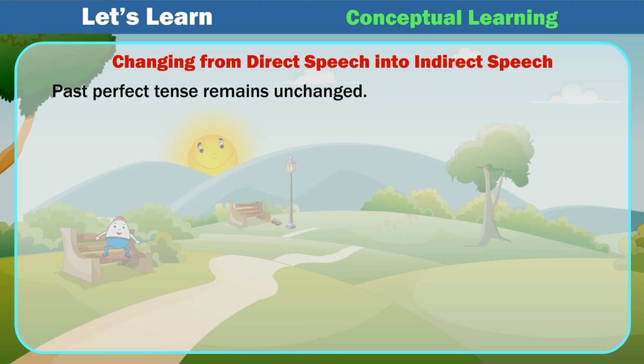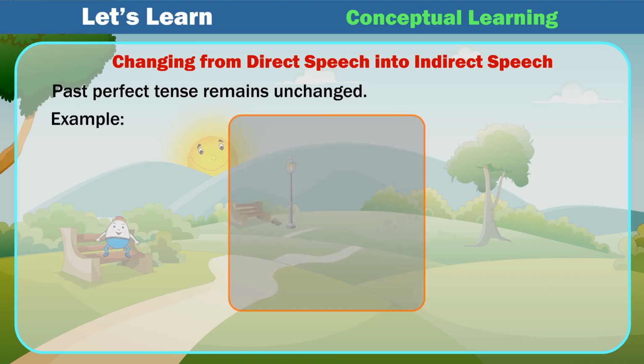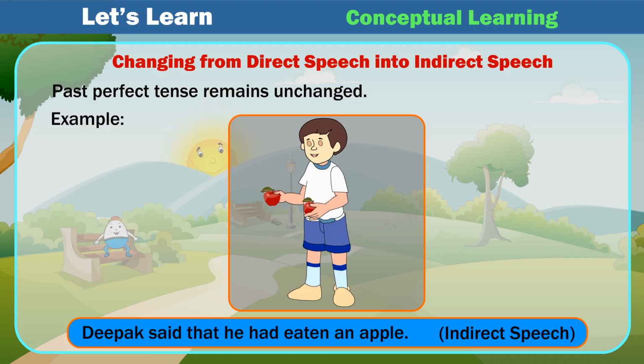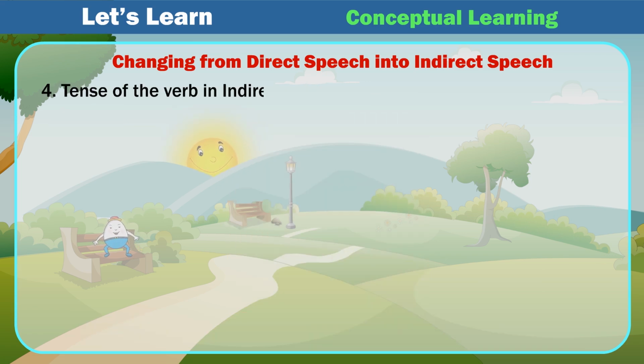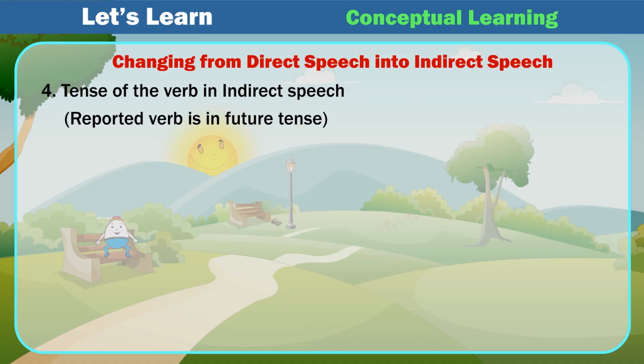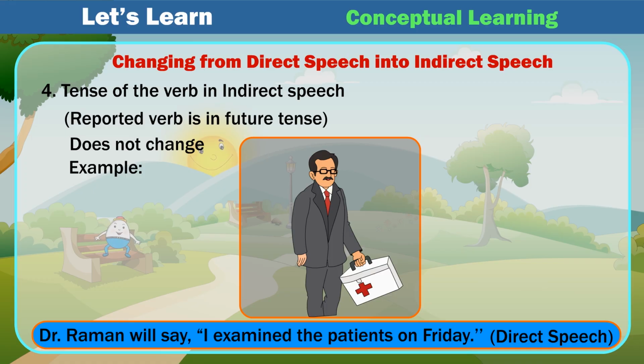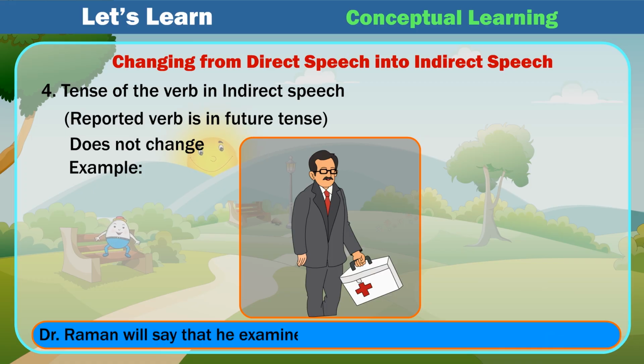Past perfect tense remains unchanged. Example: Deepak said, "I had eaten an apple." Direct speech. Deepak said that he had eaten an apple. Indirect speech. 4. Tense of the verb in indirect speech. If the reporting verb is in future tense, the tense does not change. Example: Dr. Raman will say, "I examined the patients on Friday." Direct speech. Dr. Raman will say that he examined the patients on Friday. Indirect speech.